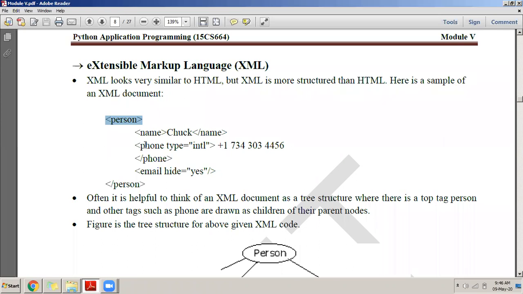In XML, we add tags because we want to exchange data from one computer to another computer, and this is the best way of exchanging data. When data comes in XML format, it is easy to parse through it. What is the advantage of passing the data in XML format? It is easy to parse in the sense that if I have to send this information to the client, and I want the client to go through the XML document and extract only the name part of the person, or only the phone number part, or only the email part, with XML it is very, very easy.